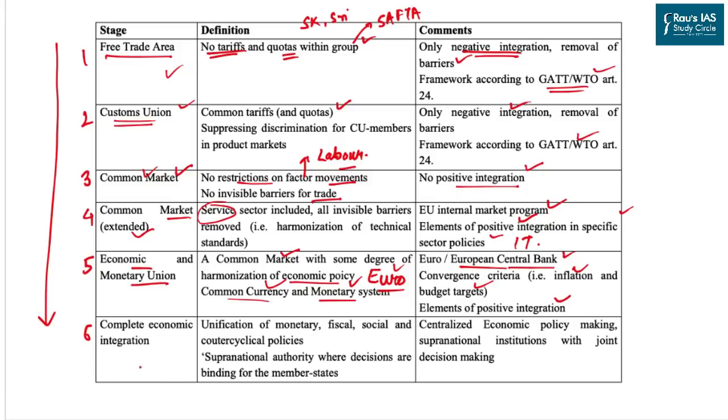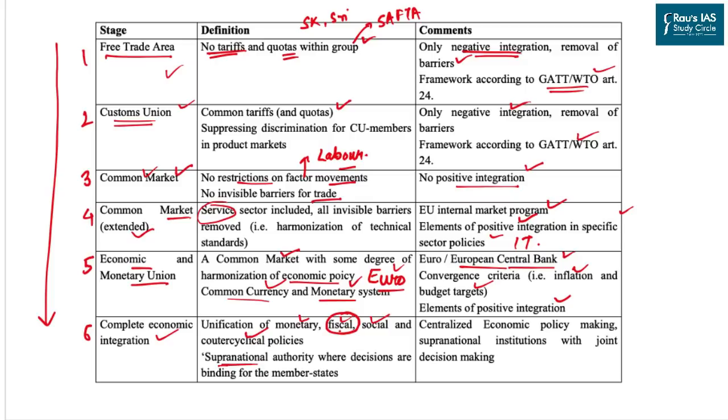The last one and the top level of policy formulation comes from the complete economic integration. In this, we have monetary, fiscal, social, and counter-cyclical policy. It has policies which are supranational, which means it goes beyond a nation. So there will be a central authority which will decide on monetary and fiscal policy. This kind of integration is very hard to make because of this criteria, that is the fiscal policy.